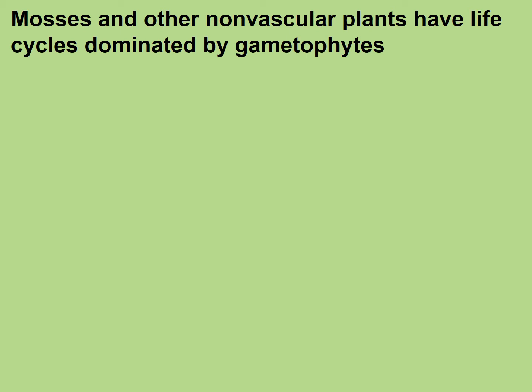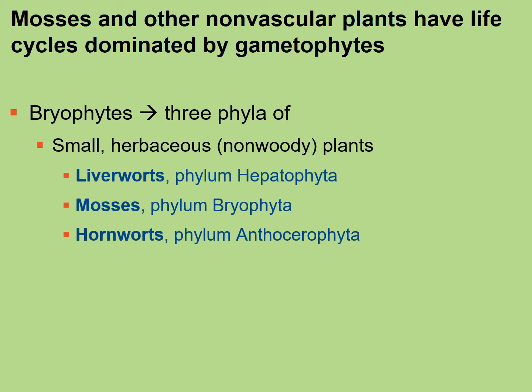Now, mosses and these other non-vascular plants have a dominant gametophyte. Remember the alternation of generations, which you were already introduced to in the first segment. The mosses and all the non-vascular plants basically have the gametophyte as the dominant stage, so it's longer living and larger. The bryophytes include 3 phyla, and generally they're small plants, and they're herbaceous, meaning that they're not woody, they don't have woody stems.